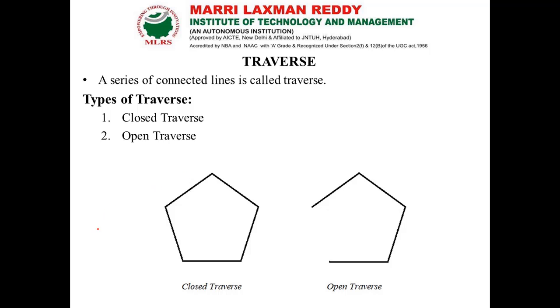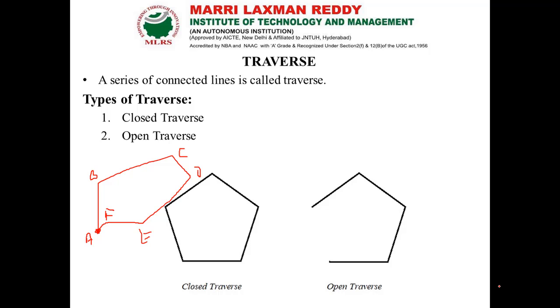For example, in our field, the starting and end point will be the same. So for example, A, B, C, D, E, F, and again it gets closed at A. So this traverse is a closed traverse.